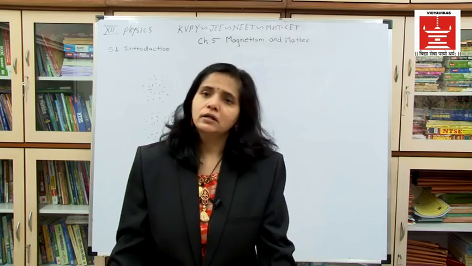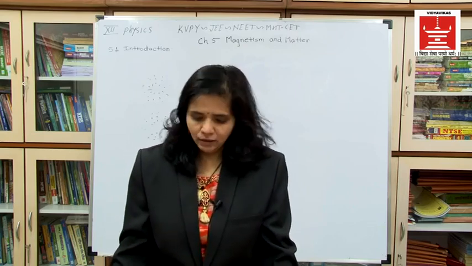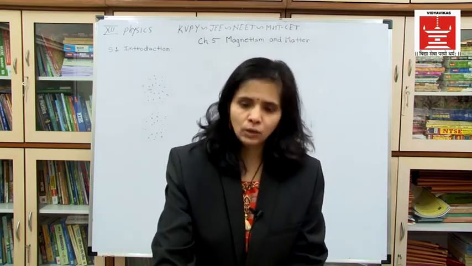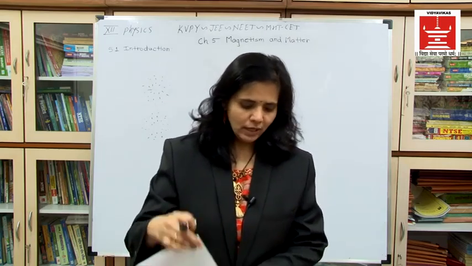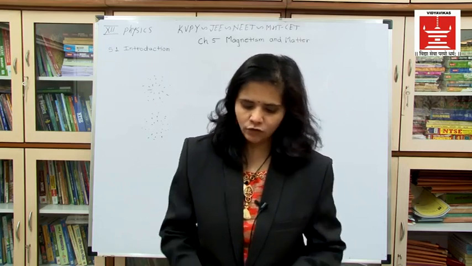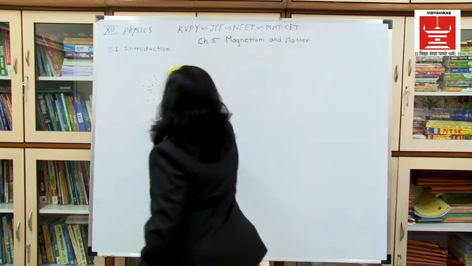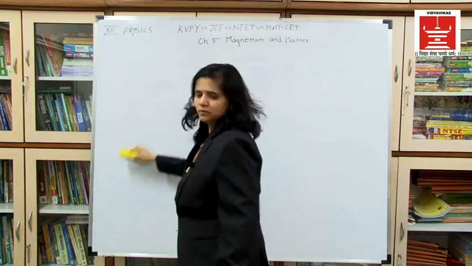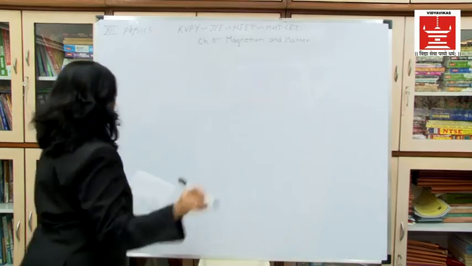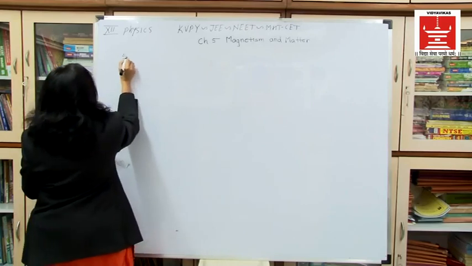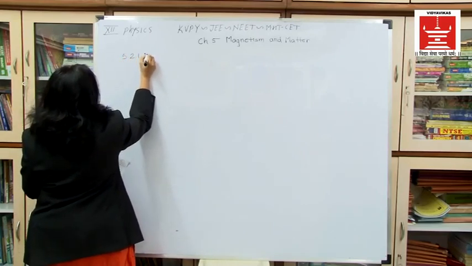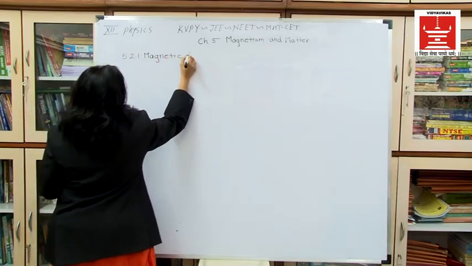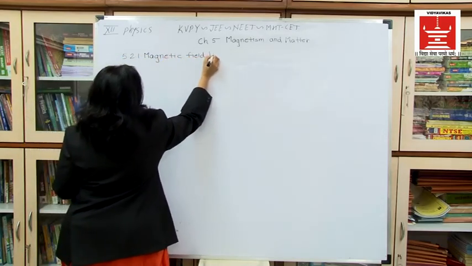Now the term magnetic field lines, which is section 5.2.1, so give the heading as magnetic field lines.